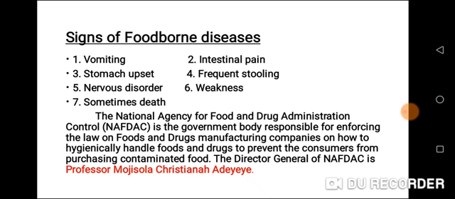These are the agency responsible for food and drug manufacturing companies, to ensure they produce food that the consumers will buy, or will take, that is not contaminated. The Director General of NAFDAC is Professor Mojisola Christiana Adeyeye.